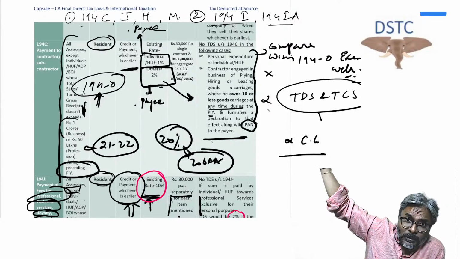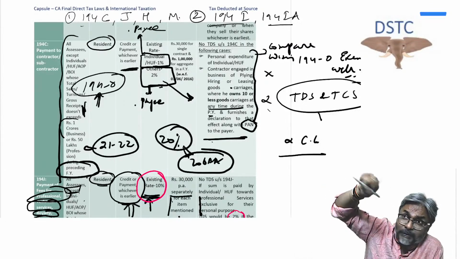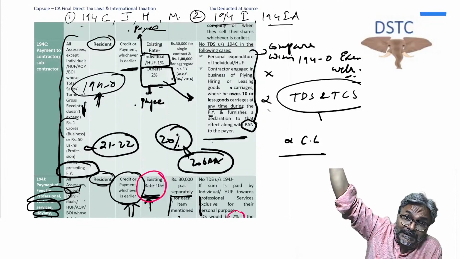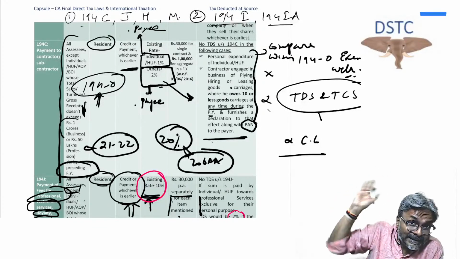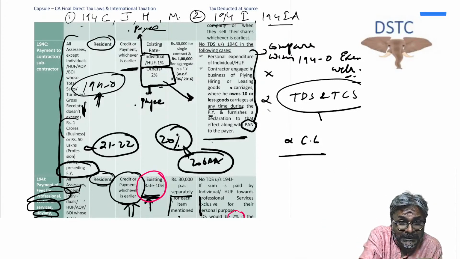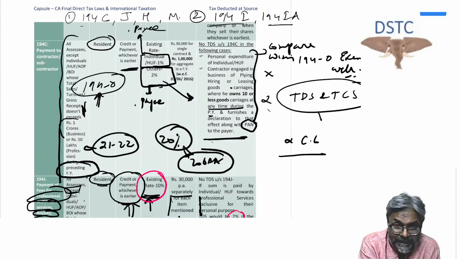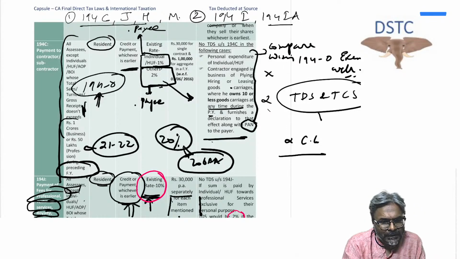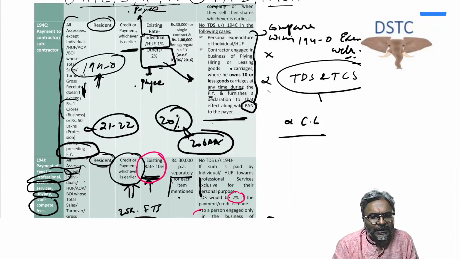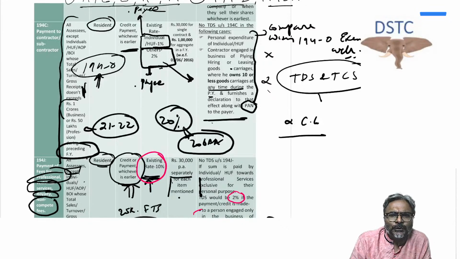The TCS compartment I already made, specifically for the excess loading of TCS and TDS. So LRS, other than the tour operators case, 206C1H, and thereafter in TDS also 194Q and 194N. That compartment has already been made. Now apart from this, students, 194C, J, H and M together are for the payment to a contractor. Here the TDS rate, as you all are aware, is 1% and 2% respectively. Who should be now here?